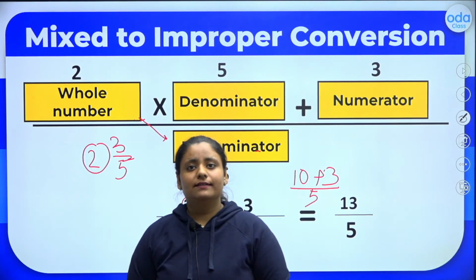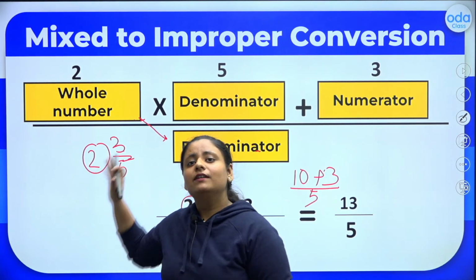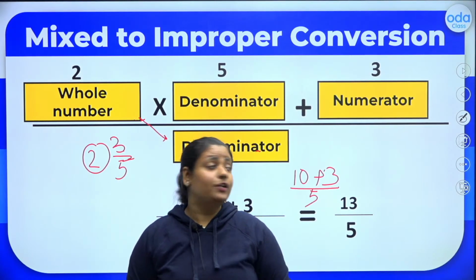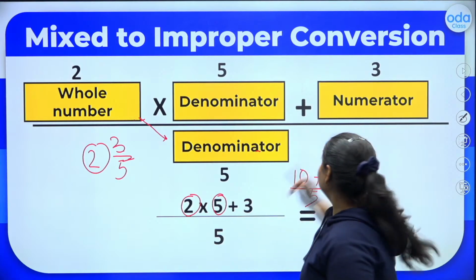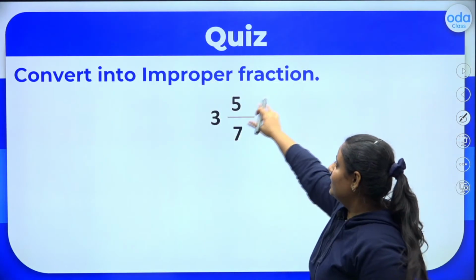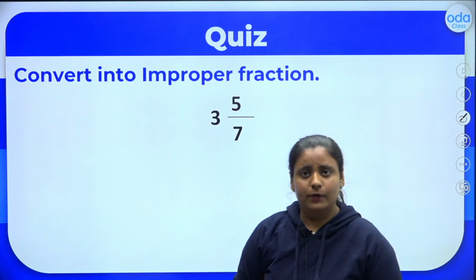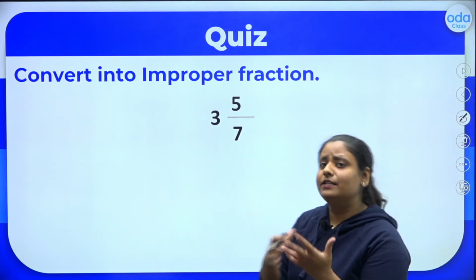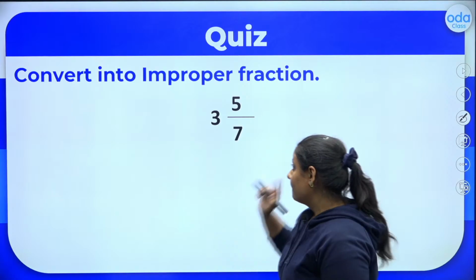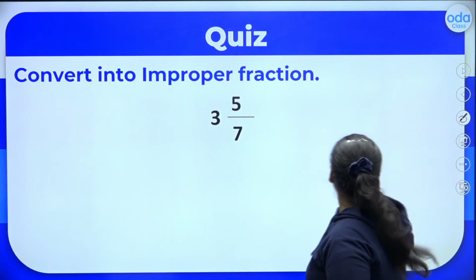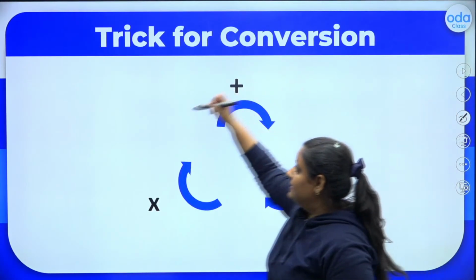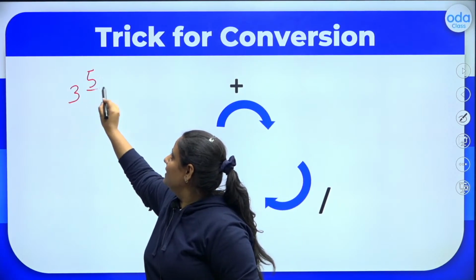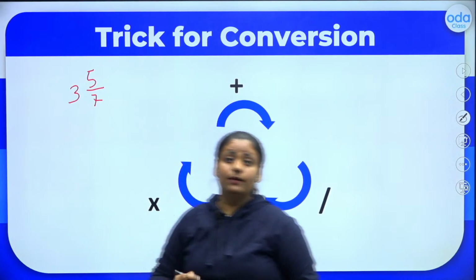Let me teach you another method in which you don't even need this formula. You can do the calculation directly in your mind. Let's see what that method is. So here let's take this as an example. Let me tell you the trick you can use over here. 3 5 by 7. This is the trick which you can use. 3 5 by 7, it's a mixed fraction, you want to convert it.